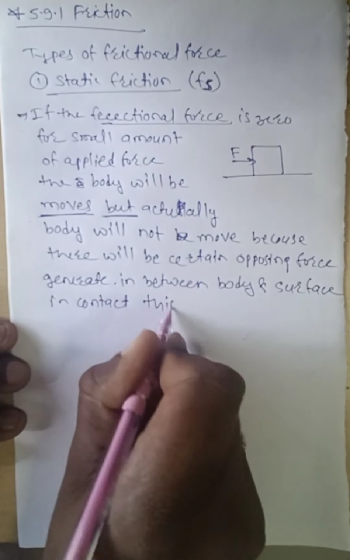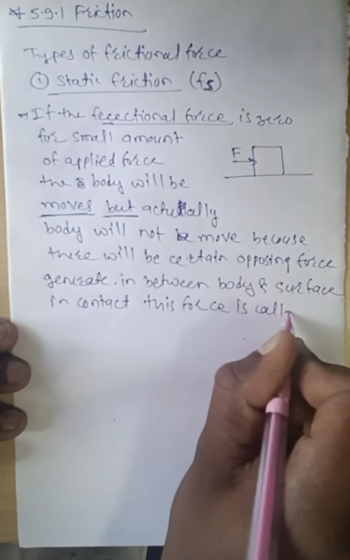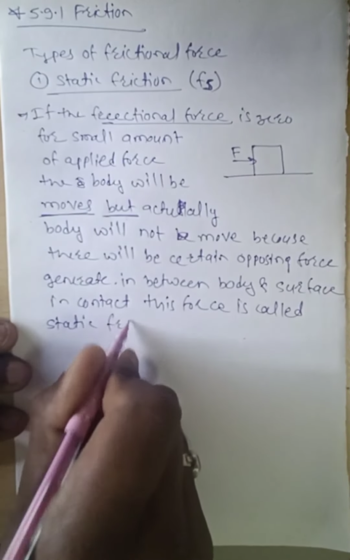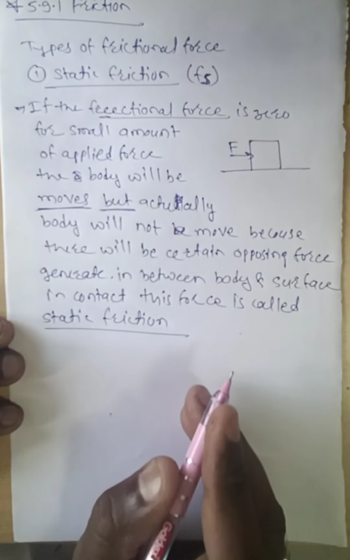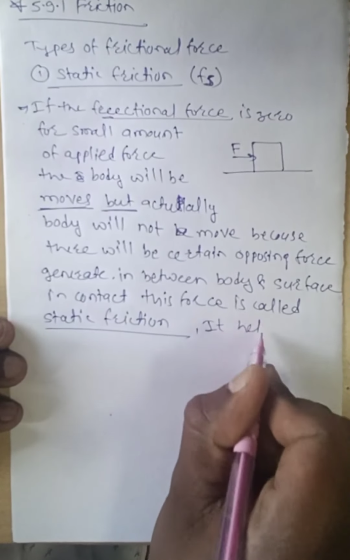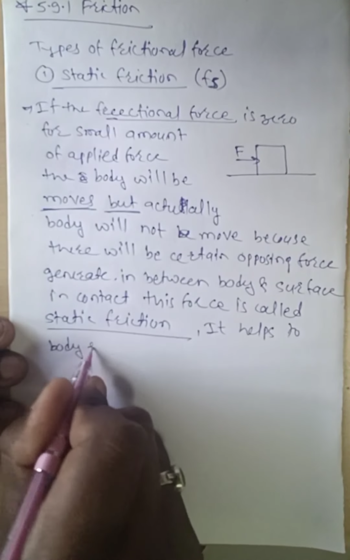This force is called static friction, and it helps the body remain at rest.